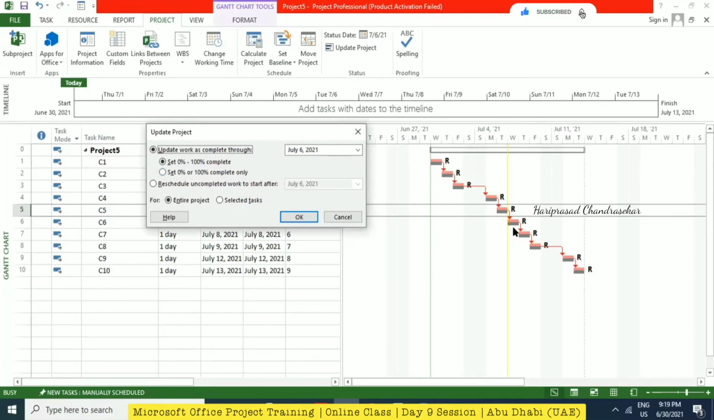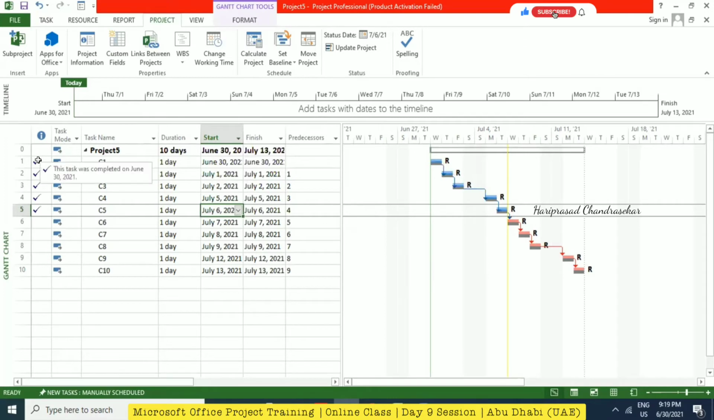Even if it is in between, it won't consider that the activity has started or not. You consider that activity not started. Yes. Okay, so the first option is better. I'm just going to click OK. See now, automatically we are getting tick marks. Yes. Like this, we can update the project, and then we can go for actual start, actual finish change if you want.